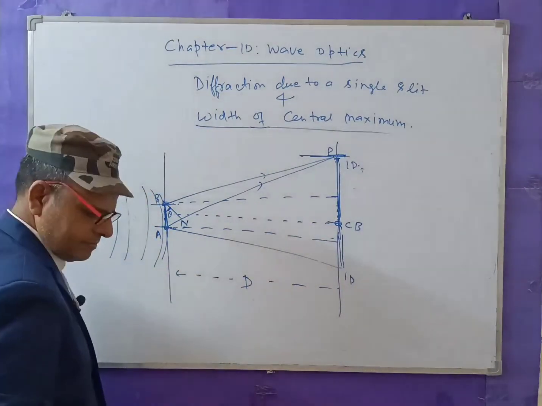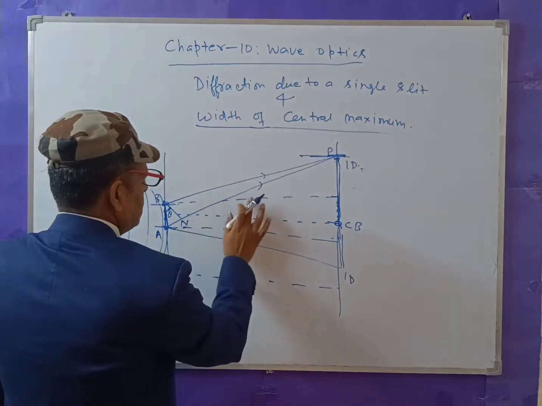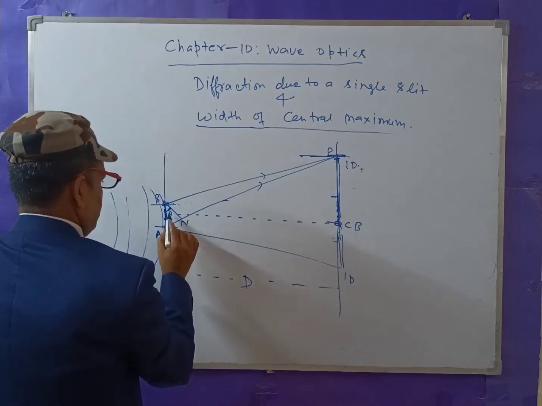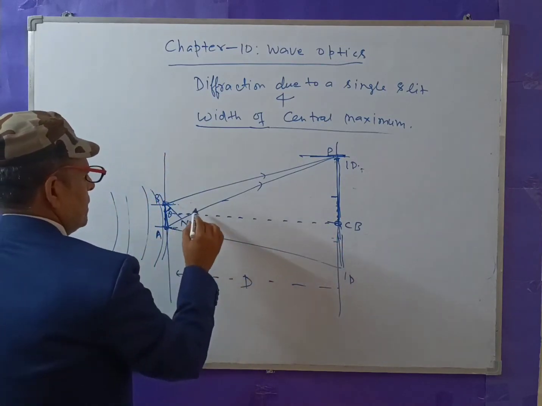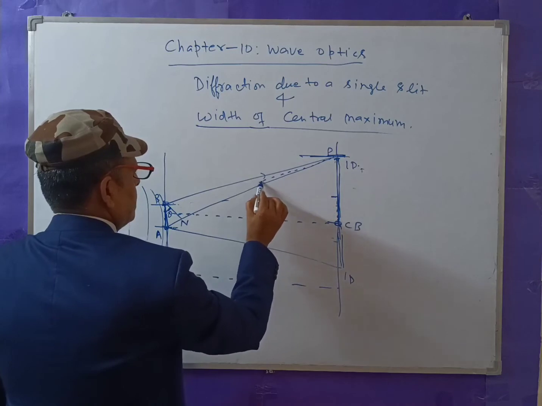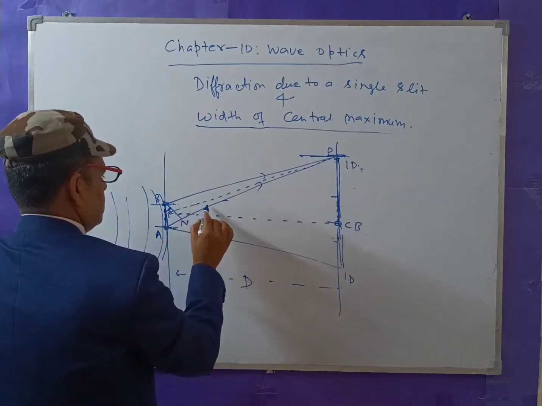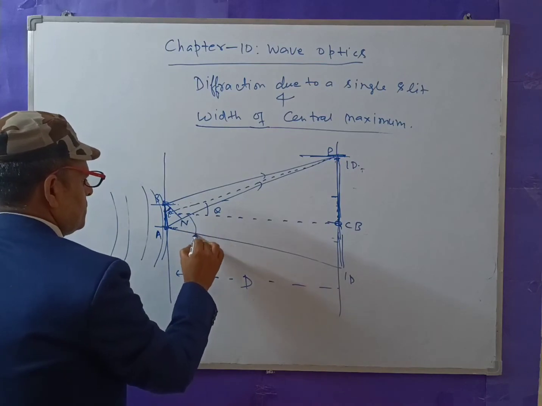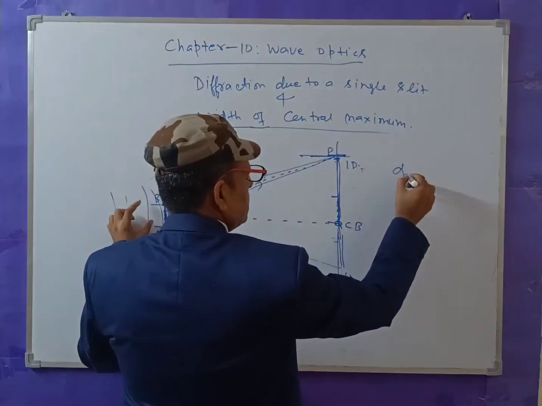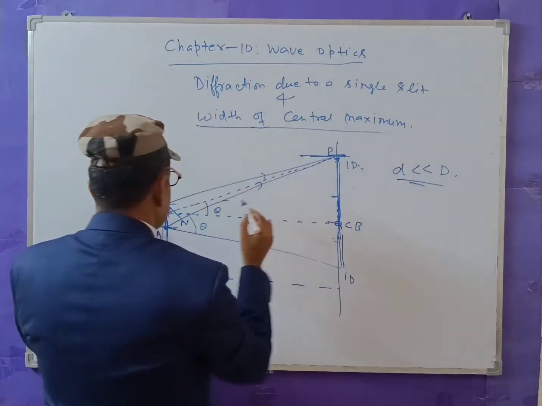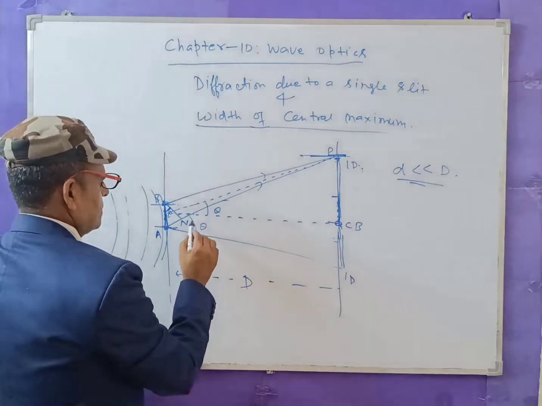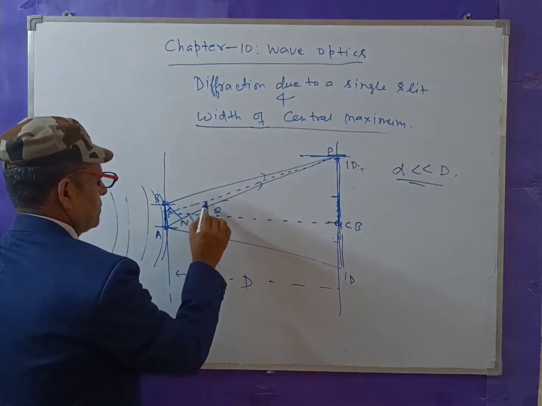So let us find this value. This angle, for the sake of convenience, we can calculate here. This is theta also, because theta is very small and small d is very, very small compared to capital D. Therefore, we can take the approximation here. This angle will be theta and this angle will be theta also.